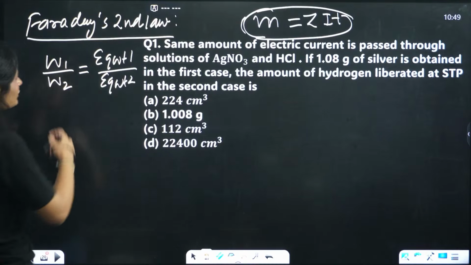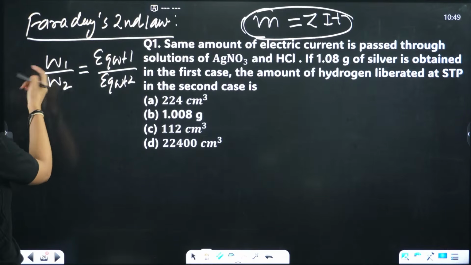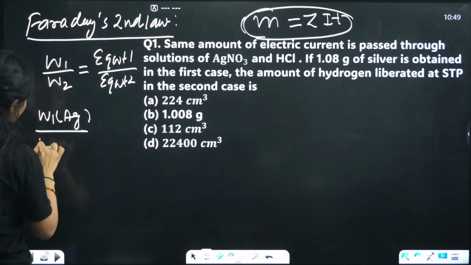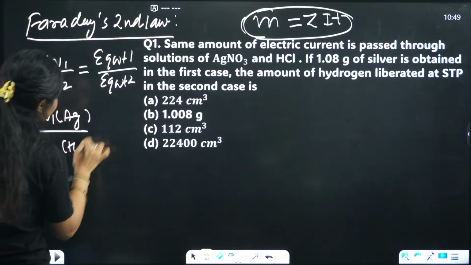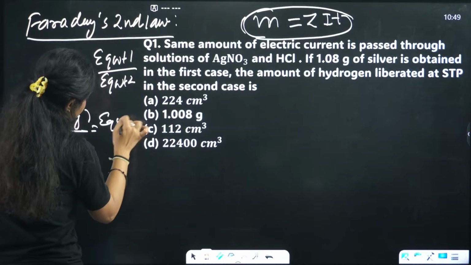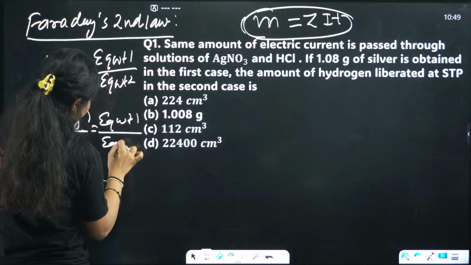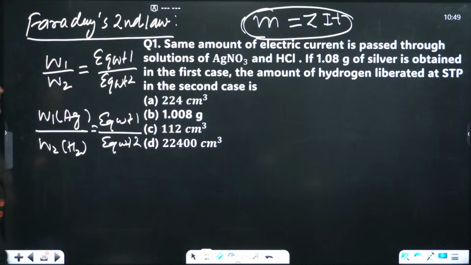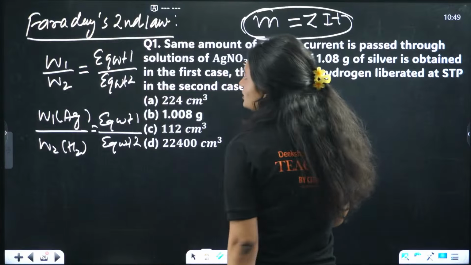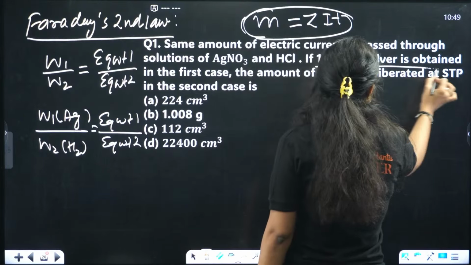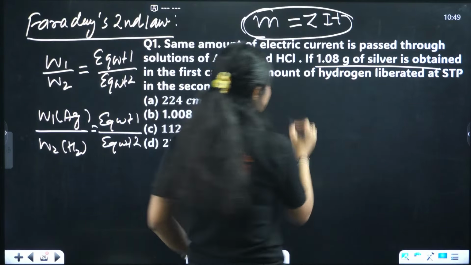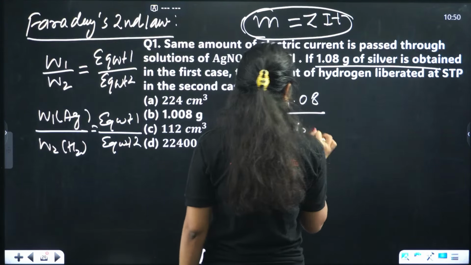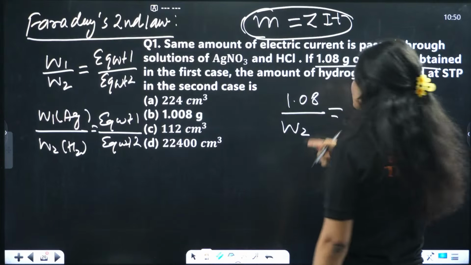Correct. Okay, let's see. So W1, let's say, is silver and W2 is hydrogen. Equivalent weight of silver and equivalent weight of hydrogen. Okay, the answer is a little different. That's why you guys are having problems. This much amount of silver is deposited, 1.08 gram, and the amount of hydrogen we don't know. We need to figure that out. We need to calculate it.